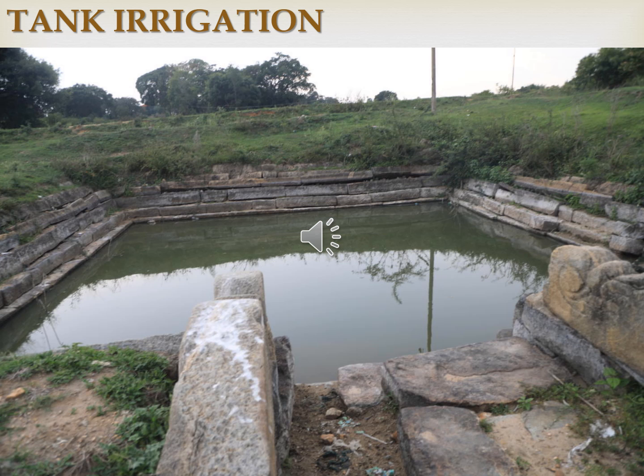So we have discussed canal irrigation and well irrigation. What are the two types of canal irrigation? Inundation canal, then perennial canal. Then well irrigation, what are the two types of wells? Open well, then tube well.